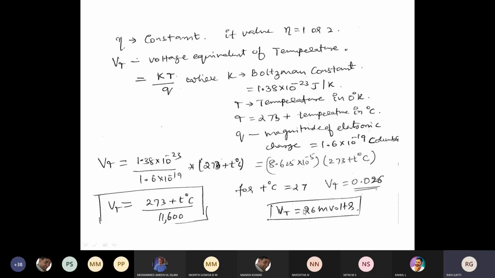In terms of millivolts, Vt is 26 millivolts at room temperature. So the thermal voltage of the diode is 26 millivolts for silicon. I request everyone, please make a note of this.